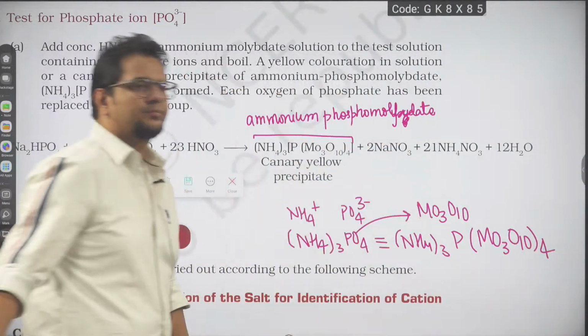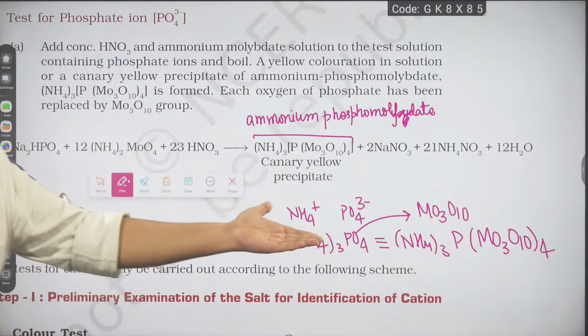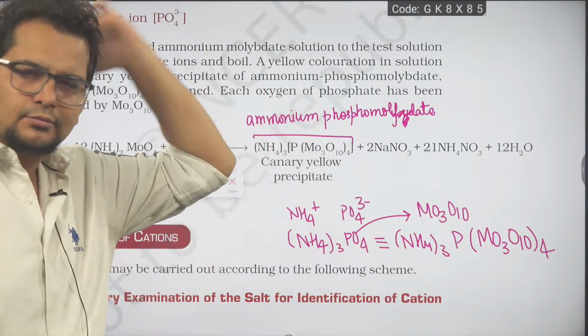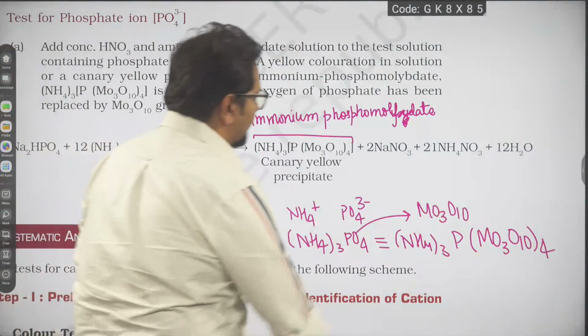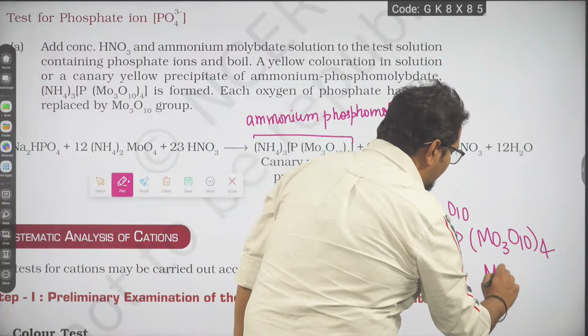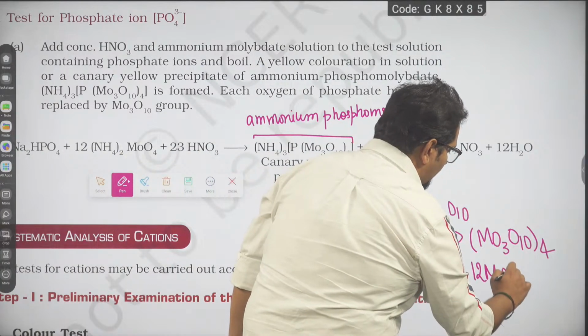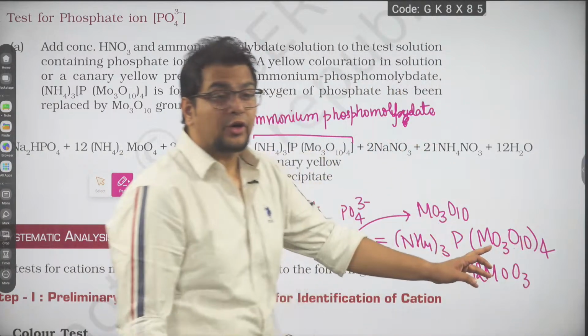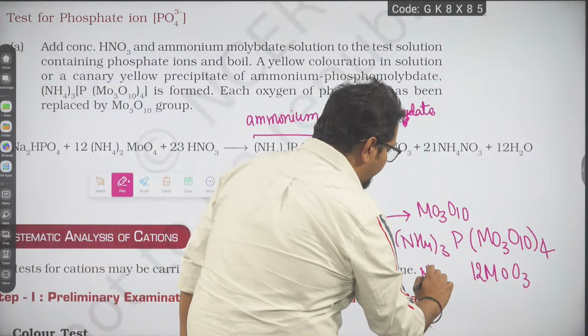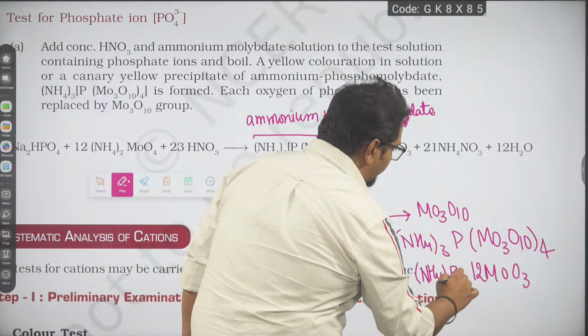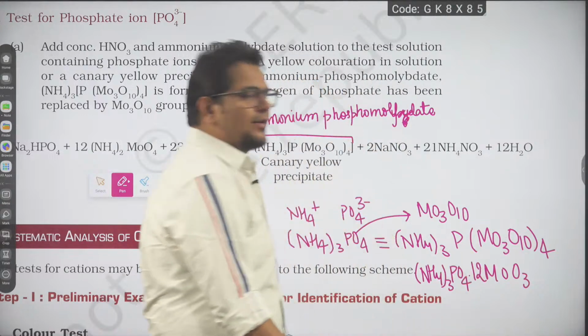Mo3O10 for each of the 4. Check. Clear? So 3 ammonium, 1 phosphorus, molybdenum are 12, oxygen are 40. So I can write (NH4)3PO4 dot 12 MoO3.